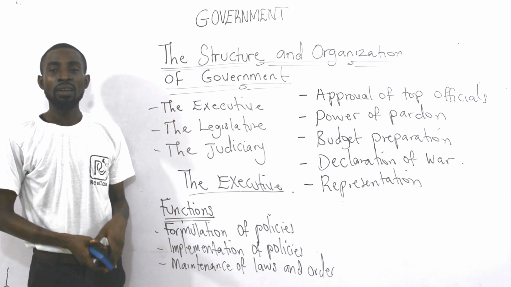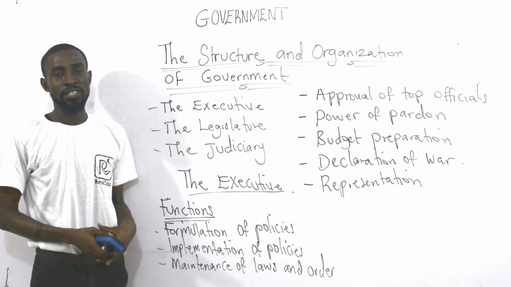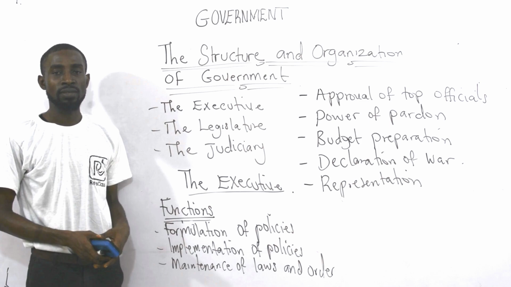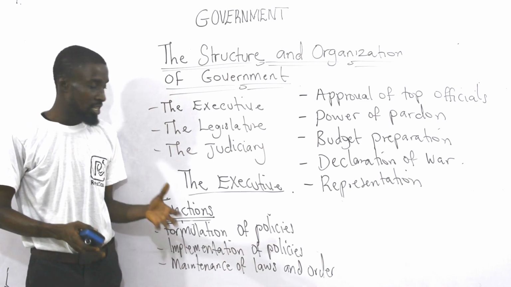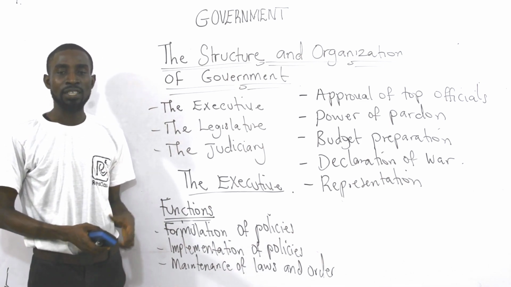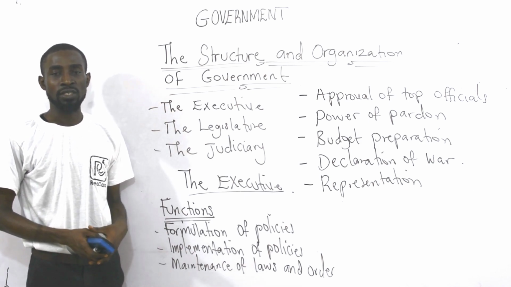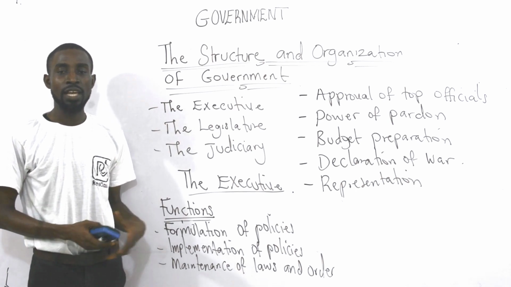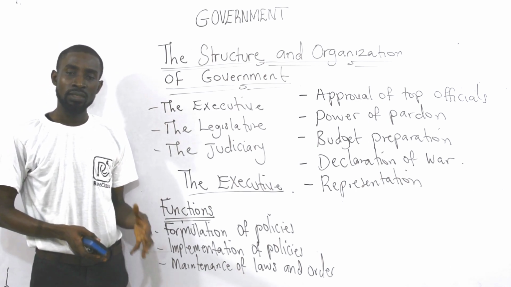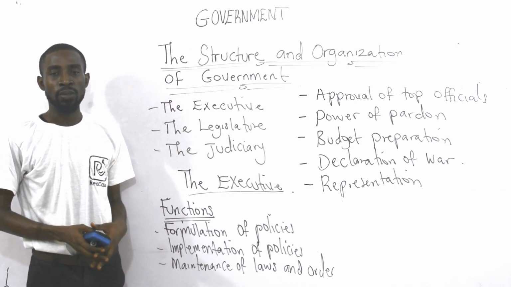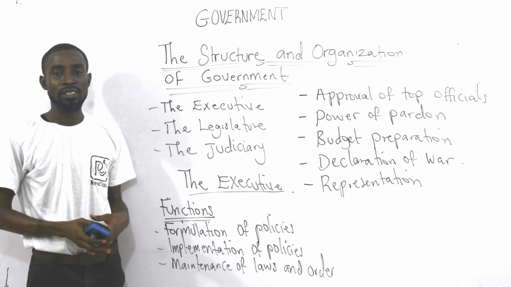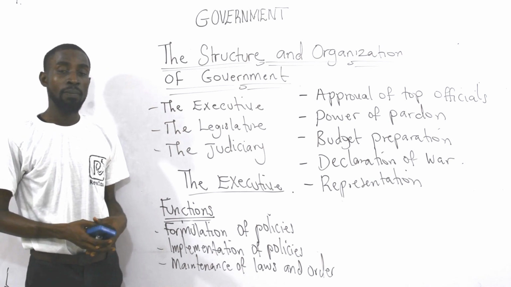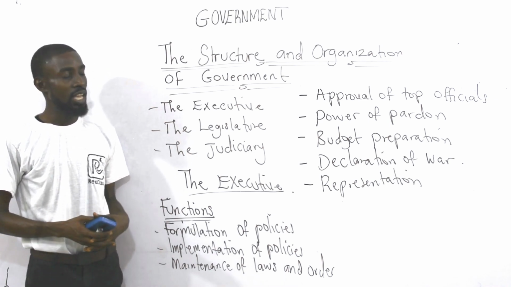Now, who are the members of the executive organ? Members of the executive organ at the federal level include the president, the vice president, the ministers, the special advisors, the ambassadors, members of the armed forces, then the police force. All of them are members of the executive organ at the federal level. At the state level, members of the executive organ include the governor, the deputy governor, the commissioners, the special advisors. All of them are members of the executive organ at the state level.